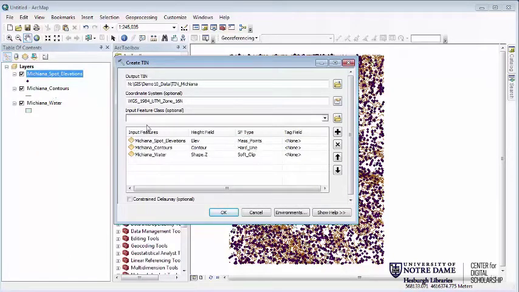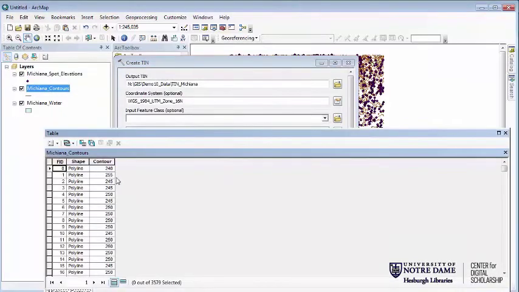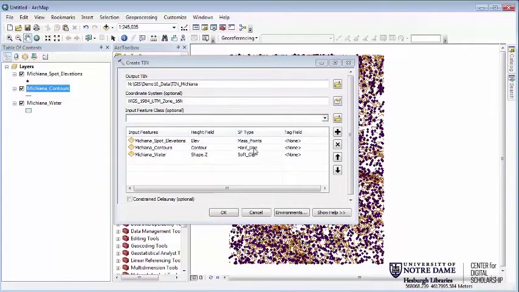For the contour lines, contour is the correct one. Again, you could check it in your attribute table if you wanted to, and sure enough, contour is the elevation above sea level. The choice here is whether we want to do hard line or soft line. Now hard line, like I said, is going to give it a very layer-caked way of looking at it, because no triangle will be able to cross the line between two points along that line. So let's go ahead and switch it over to soft line. That's going to give us a better indication of what it should look like.